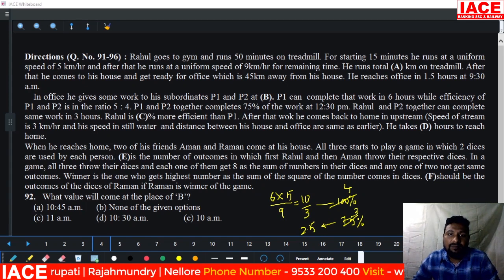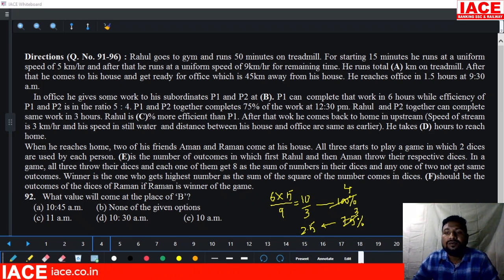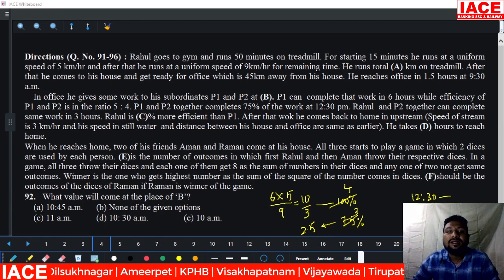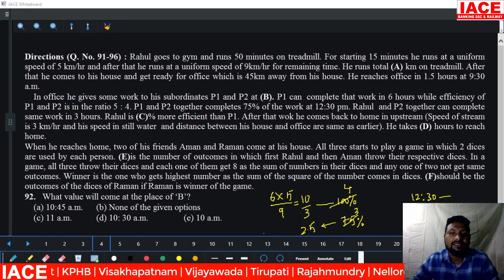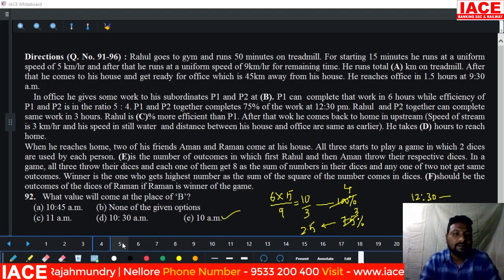Up to 12:30 they completed 75% of the work, so at what time did they start? 2.5 hours means 2 hours 30 minutes before. So from 12 hours 30 minutes we remove 2 hours 30 minutes. Now we get the start time: 10 o'clock. So option E is correct.